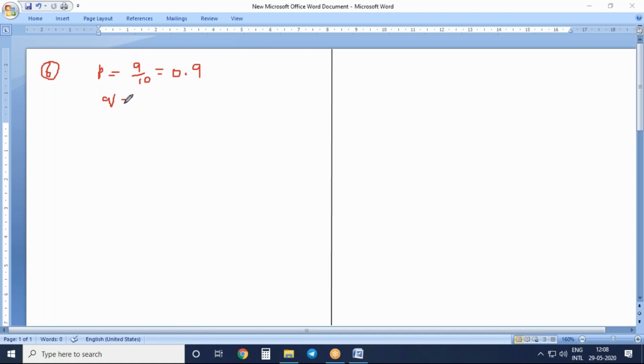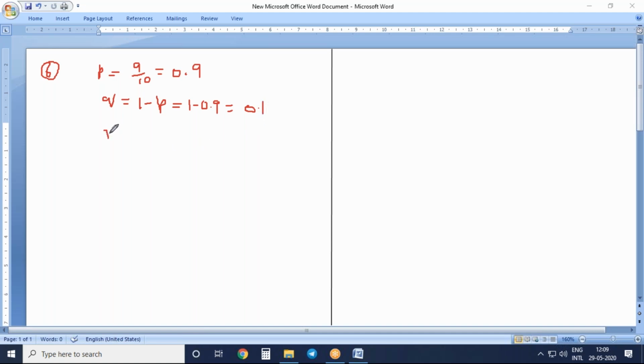Then q will be equal to 1 minus p, which is 1 minus 0.9, equal to 0.1.